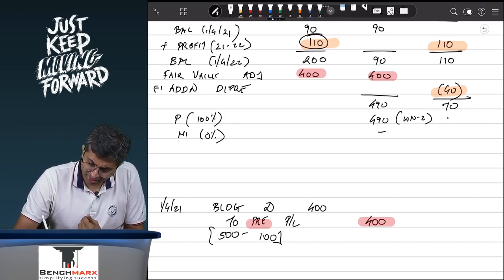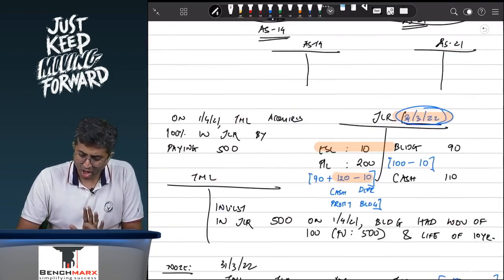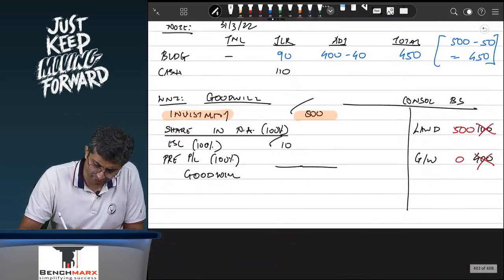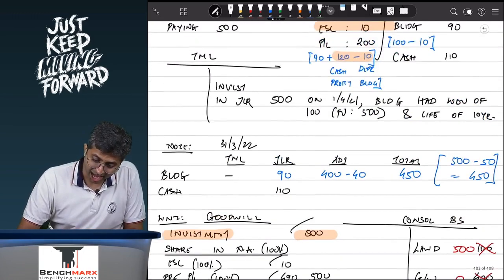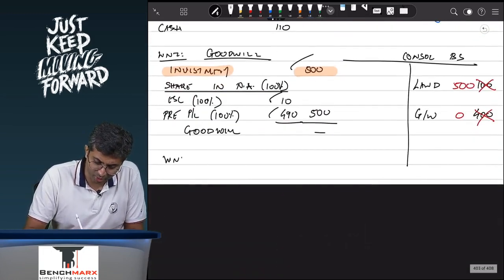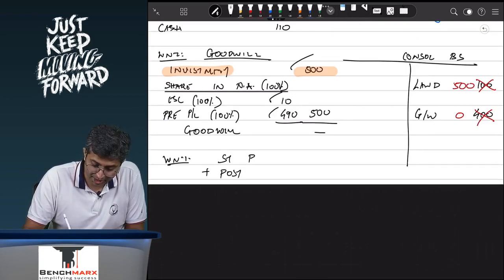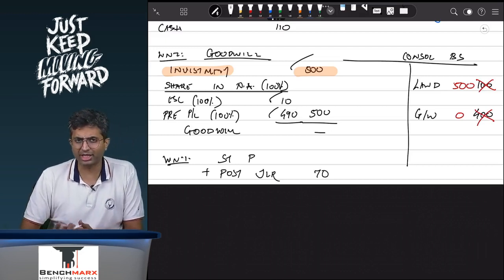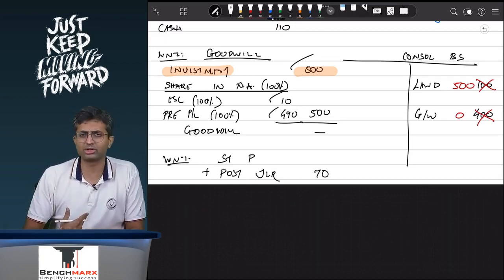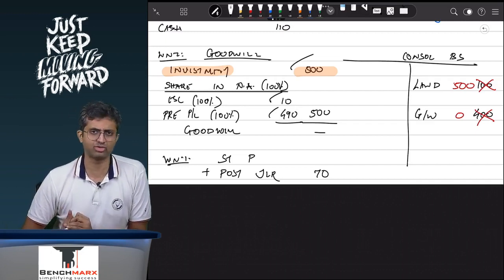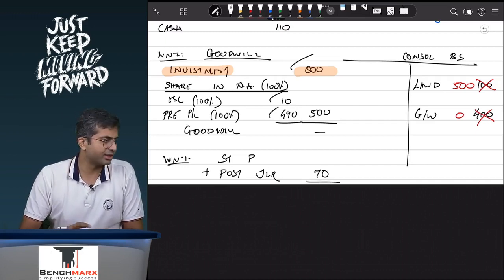Achha, this 70 will be belonging to the parent only, and hence that will go to working note number 1. So, in your working, 490 still goes in the goodwill working, and hence the goodwill still is 0, which is absolutely right. And when you are calculating the reserves in working note number 1, you start with the standalone parent, and to that you add the post profits of Jaguar and Land Rover, which is 70. It appears that they have earned 110, but that is after considering only 10 of depreciation. If you are telling the reader that 500 is the asset, your depreciation is 50, and hence the additional 40 has to be adjusted, and hence 70 will go over here.